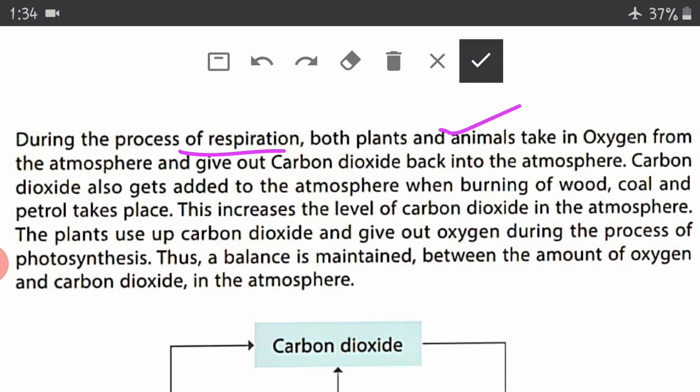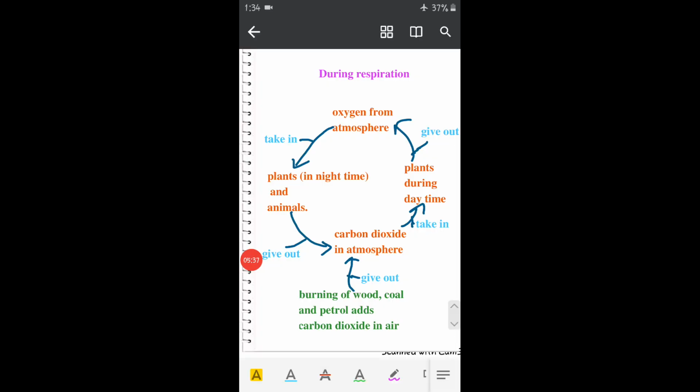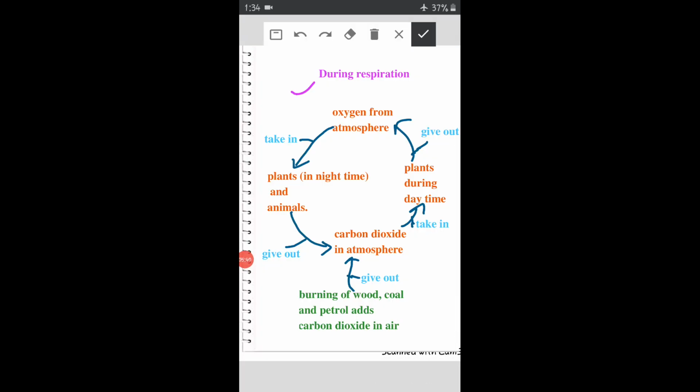Both plants and animals take in oxygen and give out carbon dioxide back to the atmosphere. This carbon dioxide added to the atmosphere is taken up by plants, and plants again give out oxygen. This process is known as photosynthesis. These two processes are very helpful in maintaining the balance between the two gases, carbon dioxide and oxygen. Let's see it diagrammatically. You can take a screenshot of this diagram. It will help you learn it very clearly.